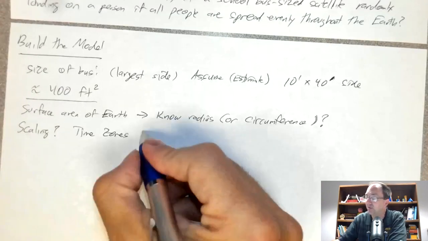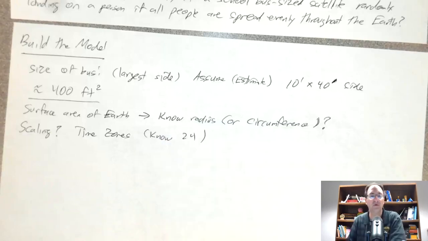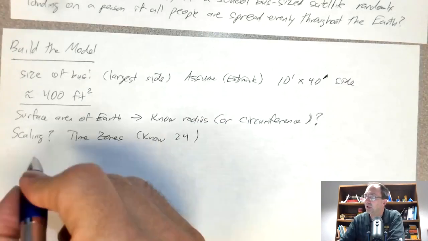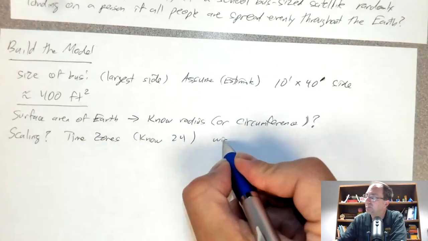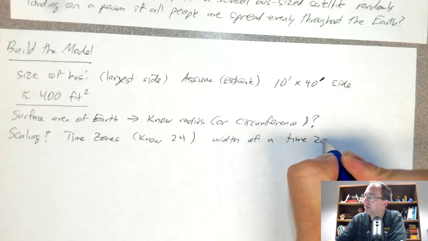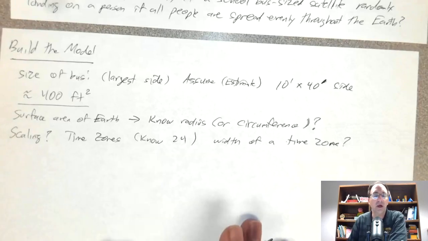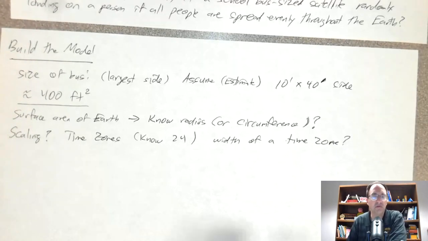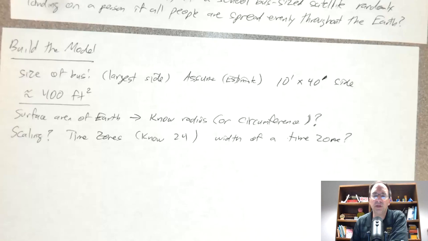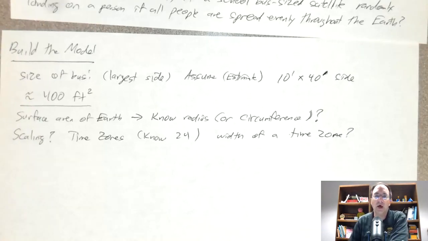So of course we know there's 24 time zones, because they have to make one day. So we know there's 24. And so now we just need to know what's the width of one time zone. And they're not perfectly drawn, right? There's zigzags here and there. But we know that generally speaking, it should average out. And so we need the width of a time zone. Again, we're just looking for an order of magnitude.